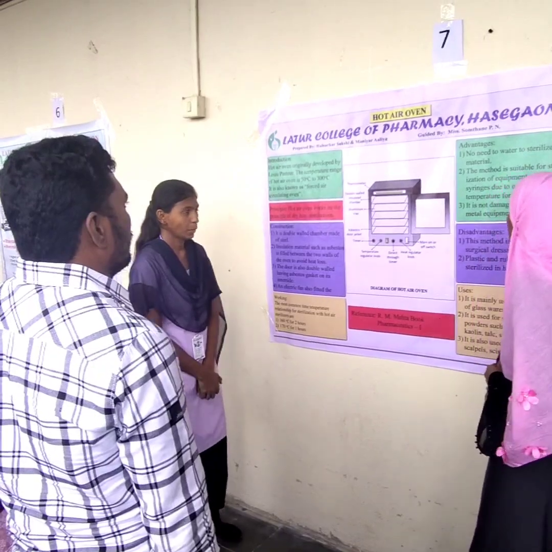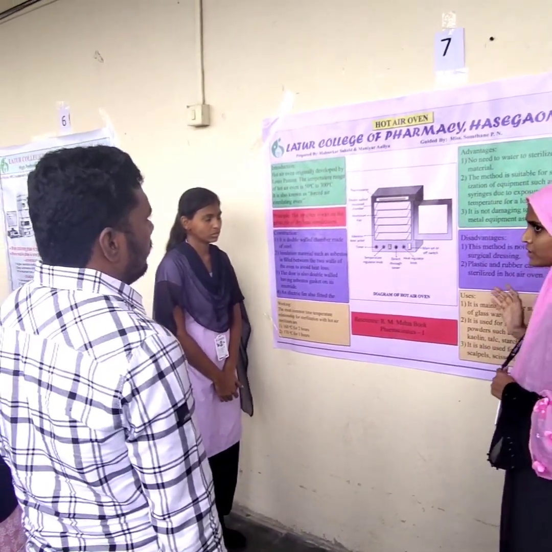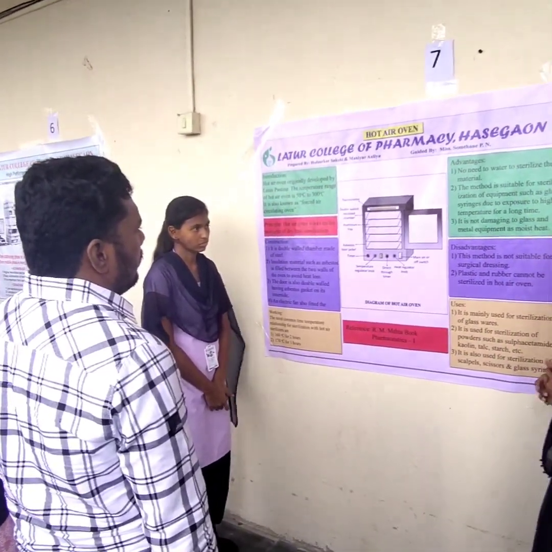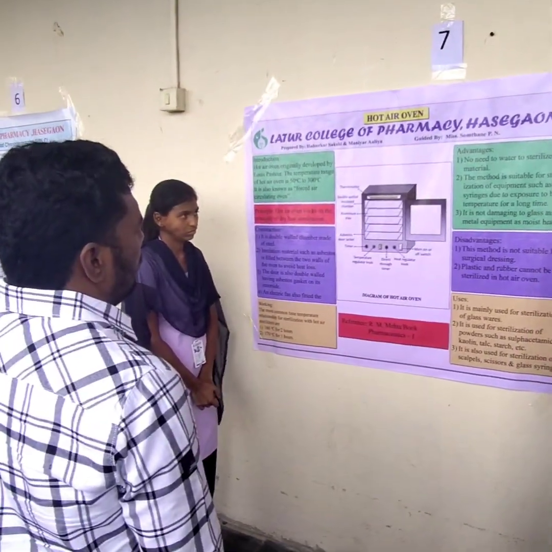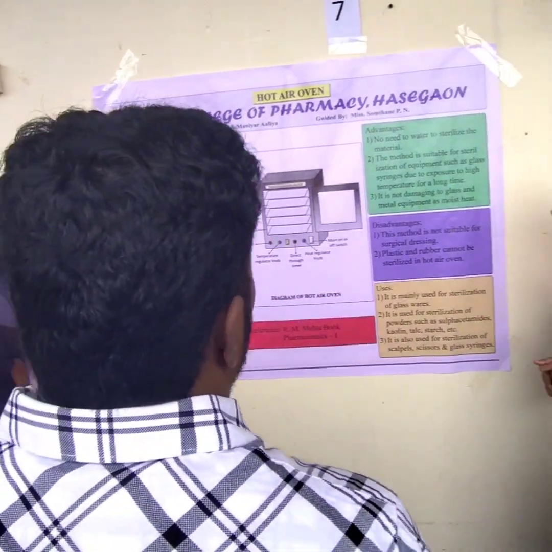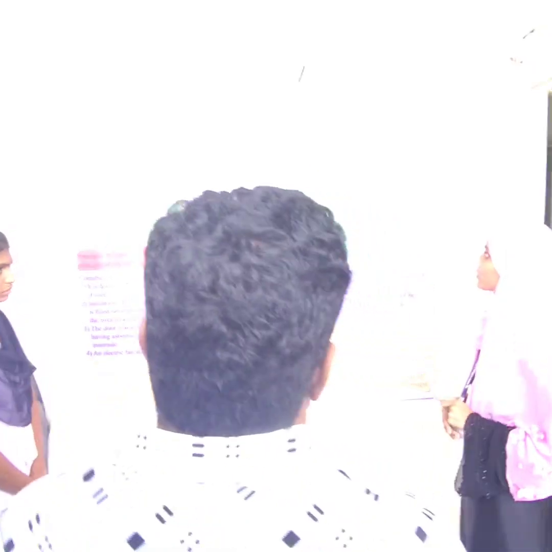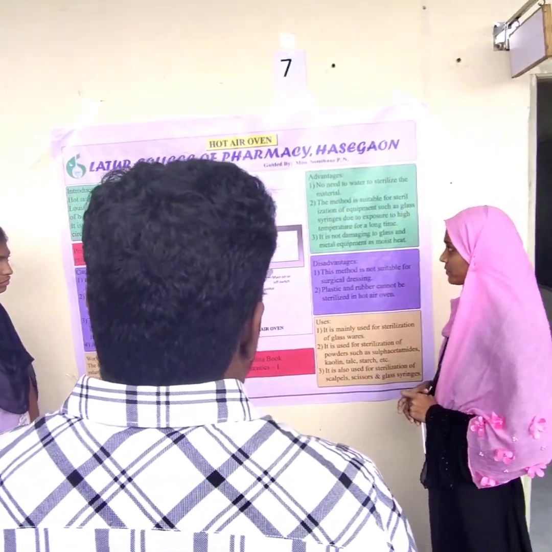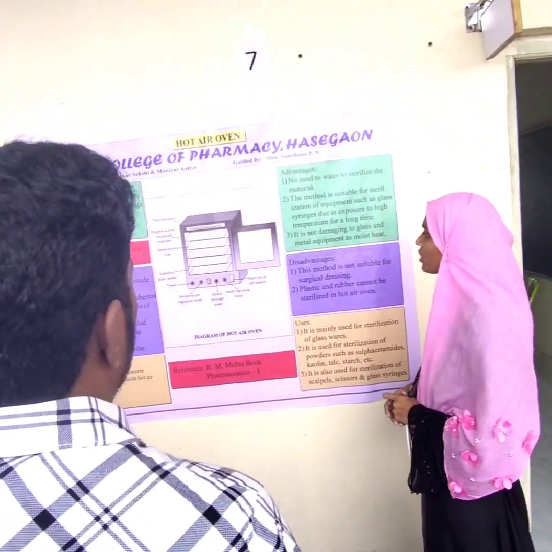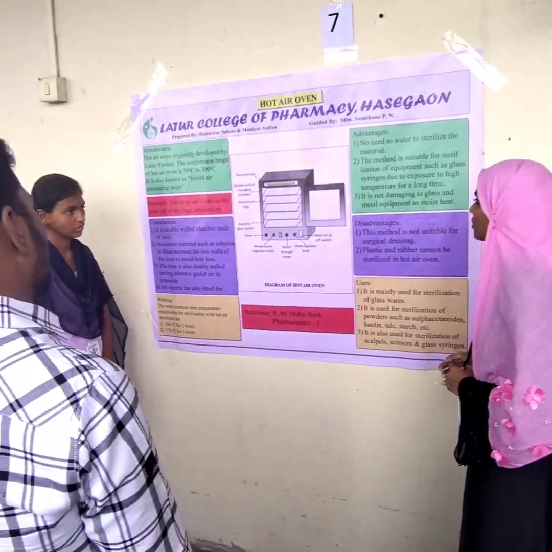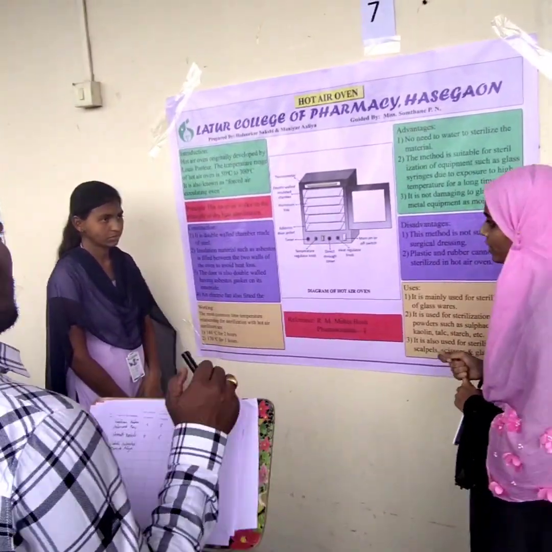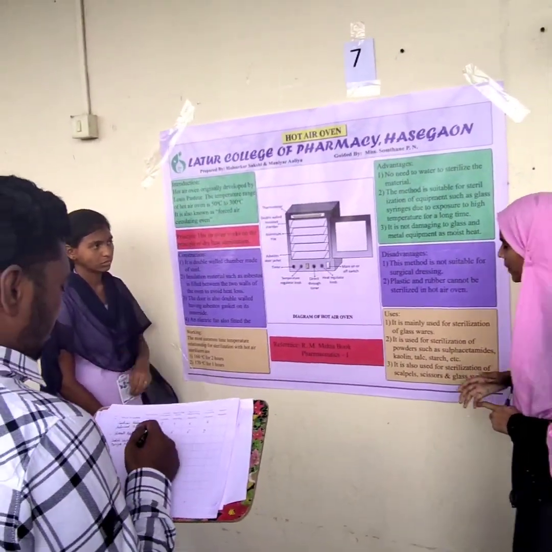Advantages of the hot air oven. No need for water for sterilization of the material. This method is suitable for sterilization of equipment such as glass syringes, due to exposure to higher temperature for a long time. Second, it is not damaging to glass and metal equipment as moist heat is.